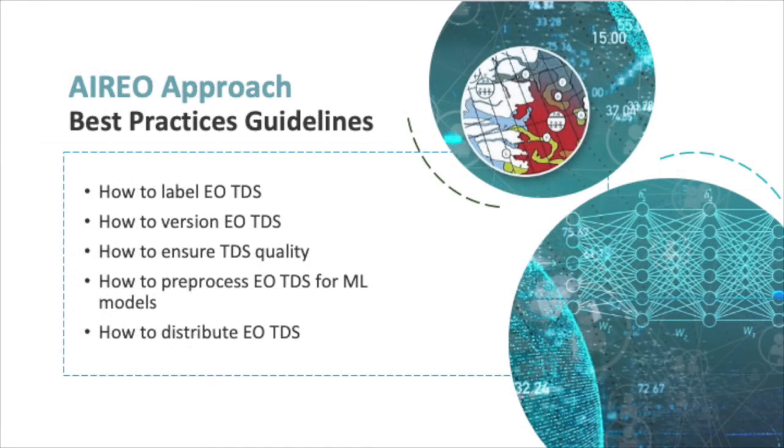In parallel to these dataset specifications, we will also develop best practice guidelines. These will cover aspects such as how best to label Earth observation training datasets, how to version Earth observation training datasets, how to ensure training dataset quality, how to pre-process Earth observation training datasets for machine learning models, and how to best distribute Earth observation training datasets.